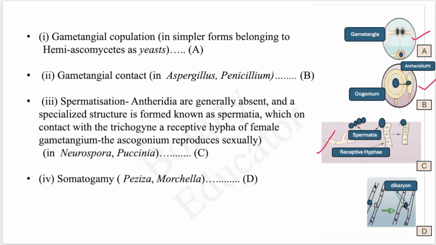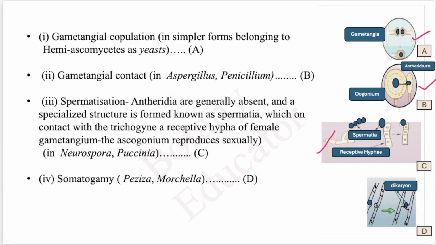These spermatia come closer to the female reproductive organ in which a receptive hypha is present, known as trichogyne. They come closer to the trichogyne, which is present in the female reproductive organ, right? And then the fertilization takes place. This spermatization takes place in Neurospora and Puccinia, right?